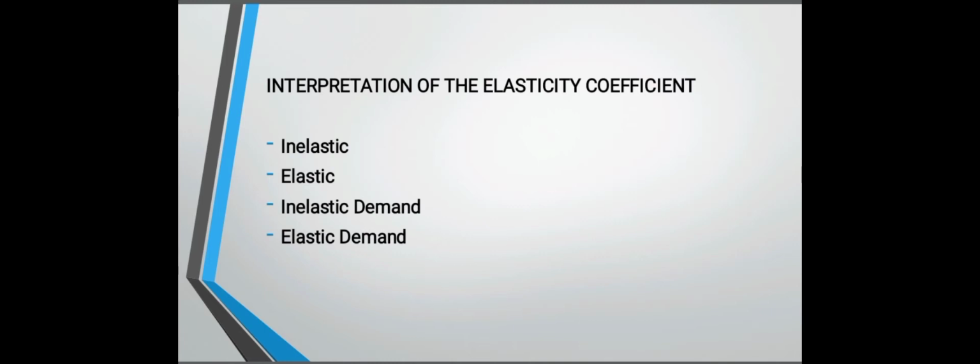Now we're going to interpret the elasticity coefficient, or the price elasticity. The interpretations of the elasticity coefficients. First, the elastic. Elastic is all about the responsiveness of the seller and buyer when it comes to demand and price. In inelastic demand, the seller can raise the price without hurting the demand of the product.